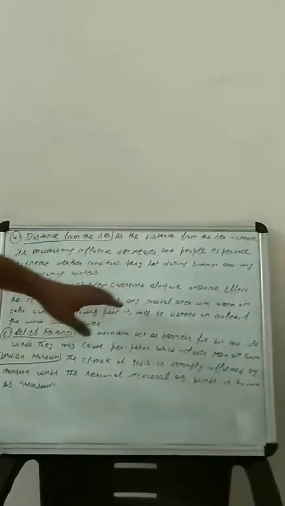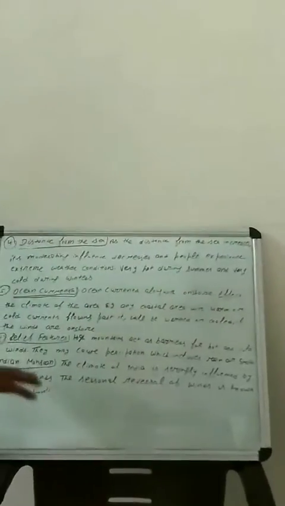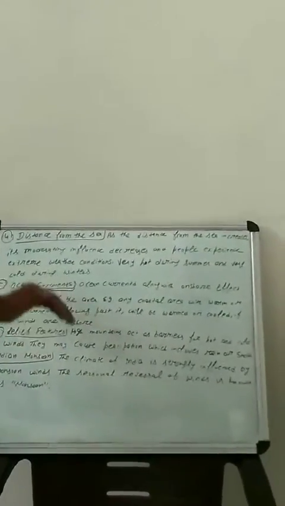When winds blow from land to sea, at that time there are high tides in the ocean. So ocean currents along with onshore winds affect the climate of the area.